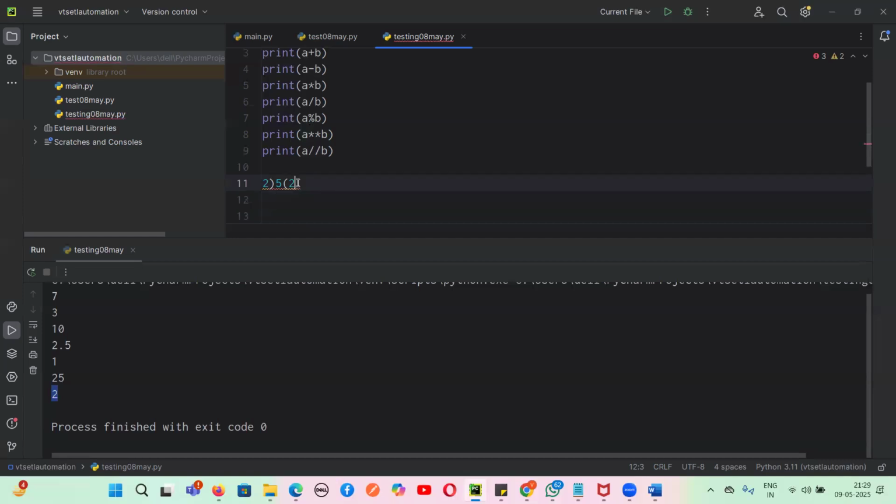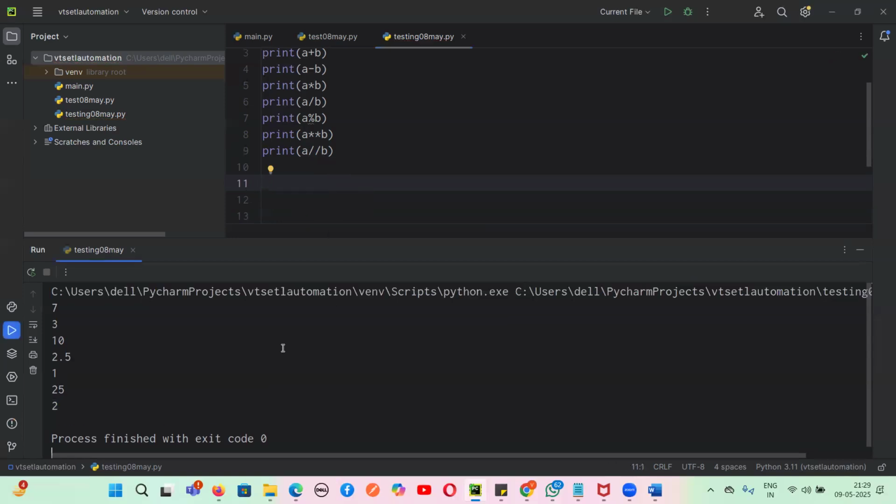And if you do the complete division, 5 divided by 2, I get the output as 2.5, okay? Now the floor division will remove this decimal part, and we'll get the output as 2. Yes or no, guys? That means we are removing the decimal part in the floor division. So now let us verify our output.